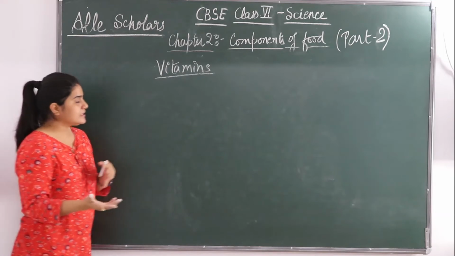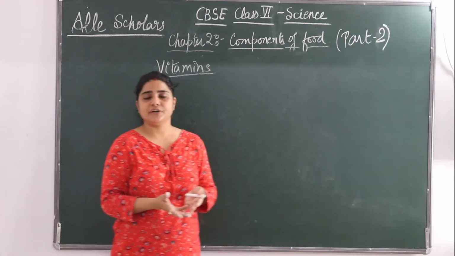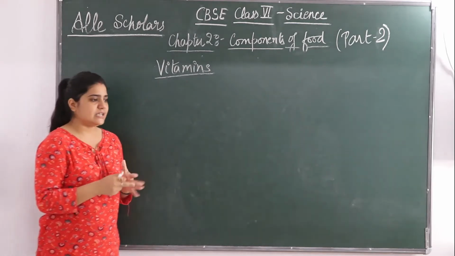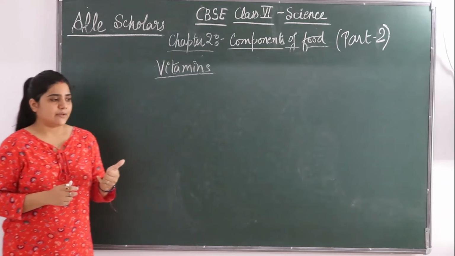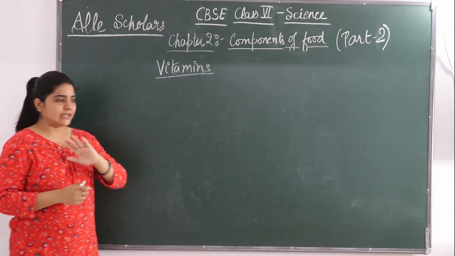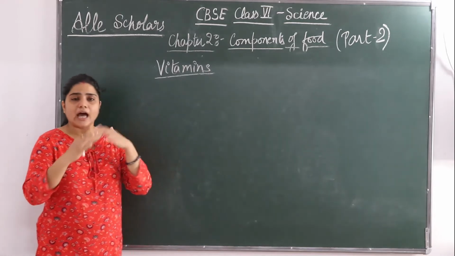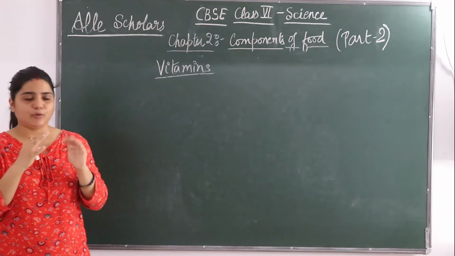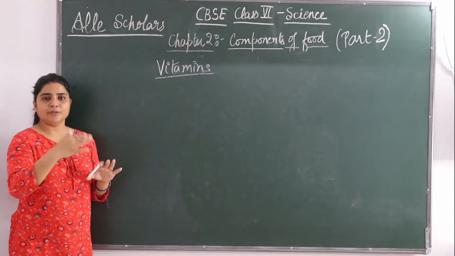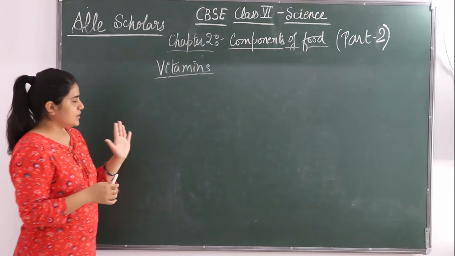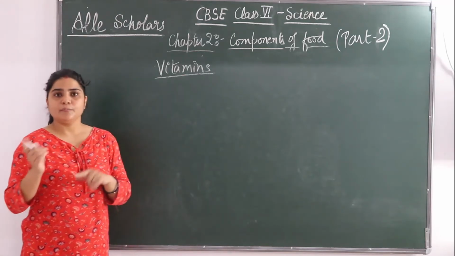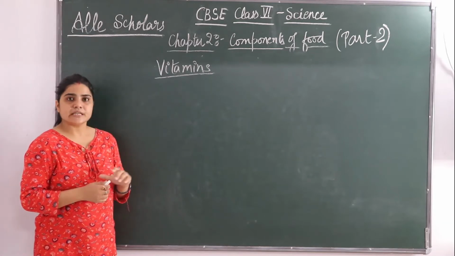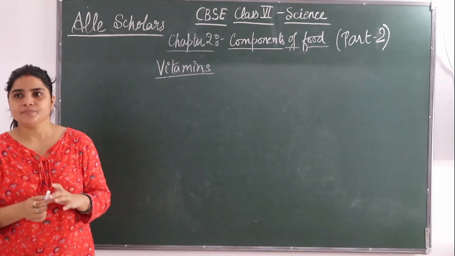Vitamins can be of different types. They have different names. Some of these are vitamin A, vitamin C, vitamin D, vitamin E and vitamin K. Further, there is another group of vitamins, that is B complex. Vitamin B is made up of many, like B1, B2, B12. Our body needs all types of vitamins in small quantities.